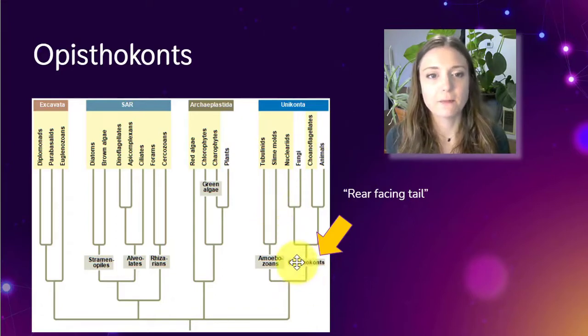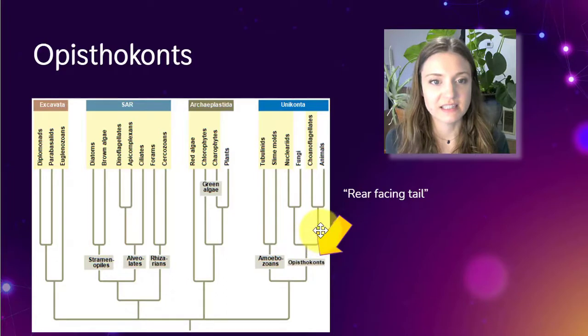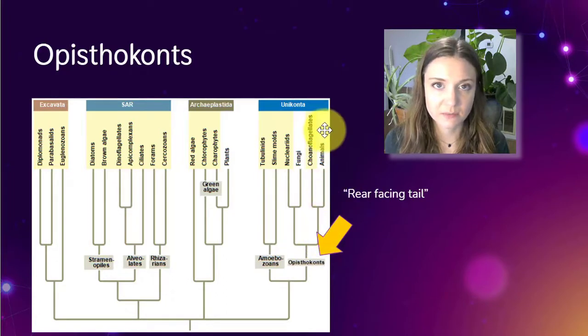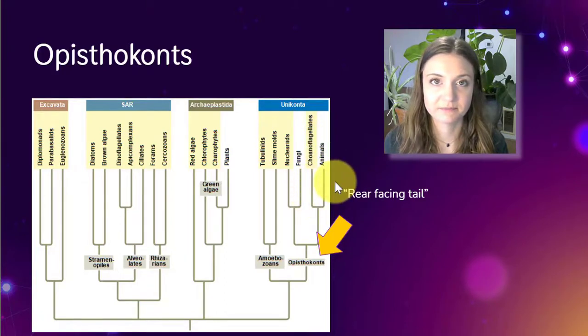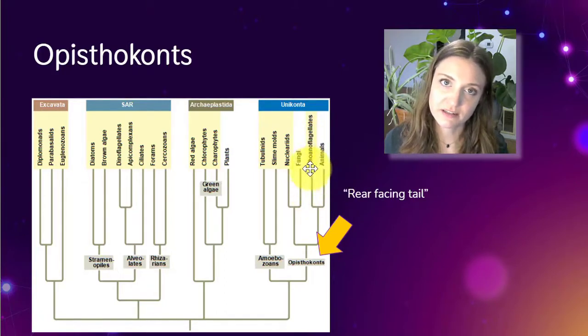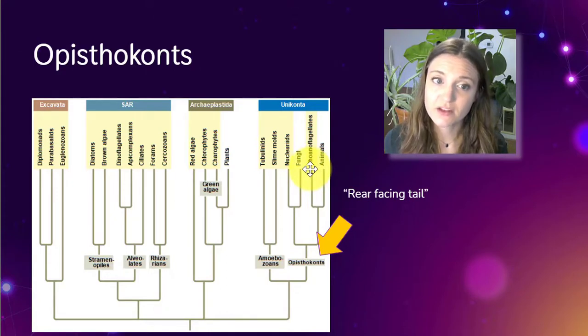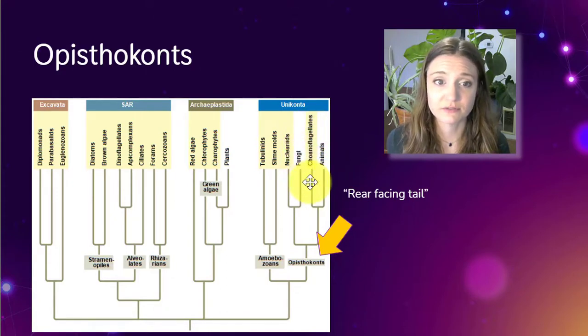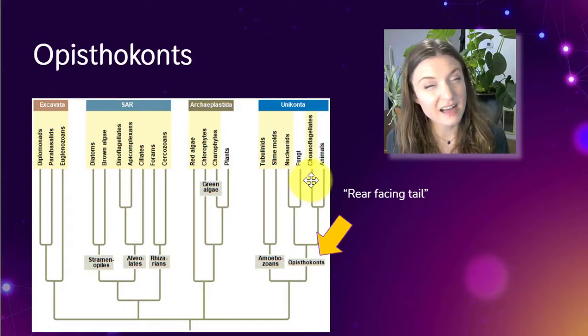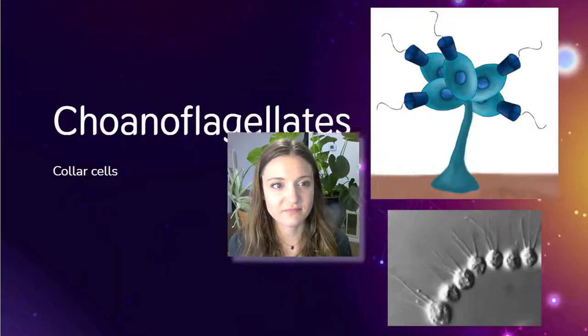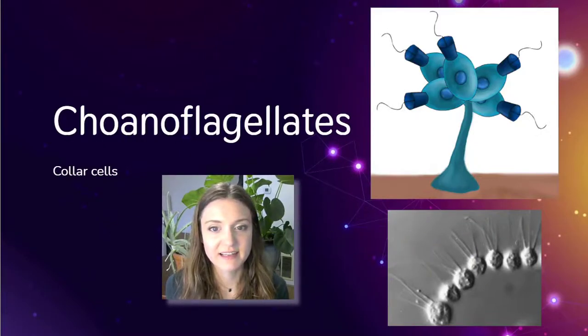But what is the closest sister taxa to animals? What is the closest sister taxa to the animal kingdom? Choanoflagellates, right here. Protists. So we share a common ancestor with these choanoflagellate protists. That gives us a clue about some of the evolutionary history of animals. So what's a choanoflagellate?